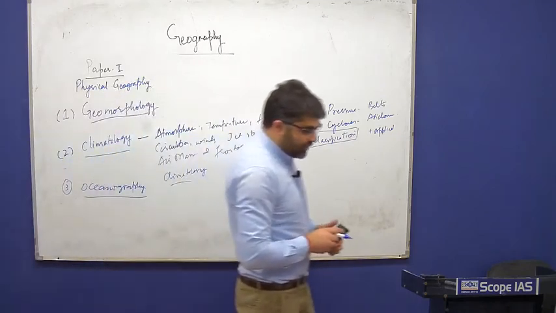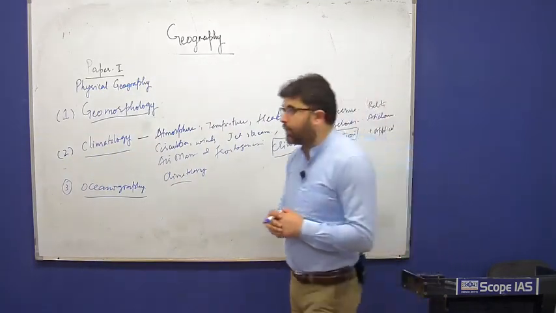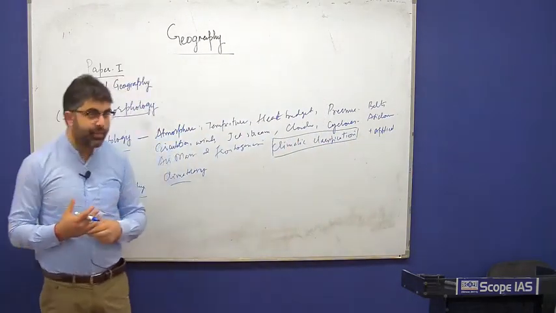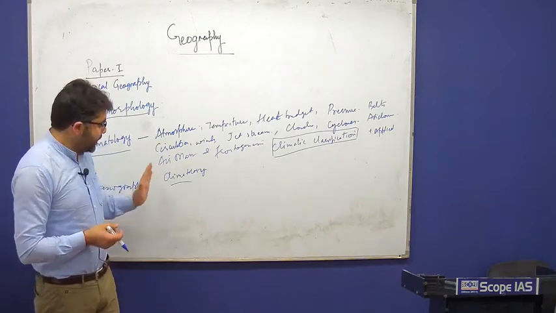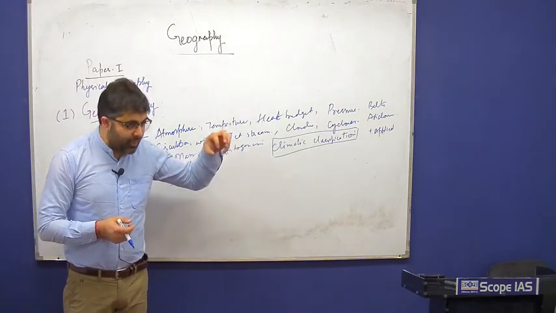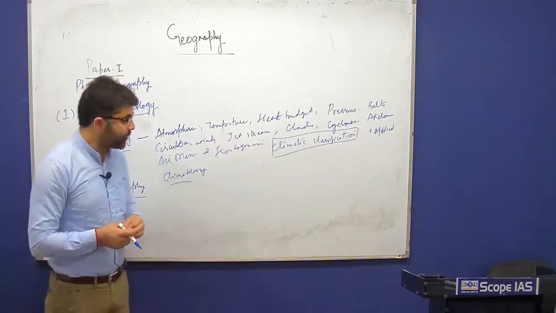You see, oceanography actually deals with hydrology. It deals with the hydrosphere. It deals with the processes that take place on the surface of the ocean, the properties of ocean water, and the ocean bottom relief.